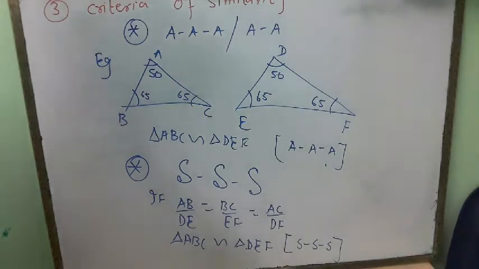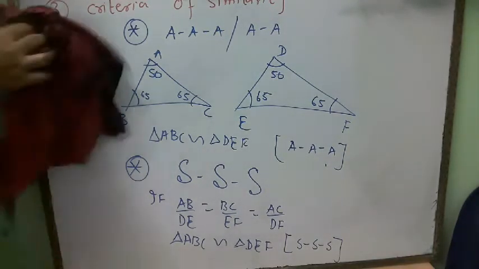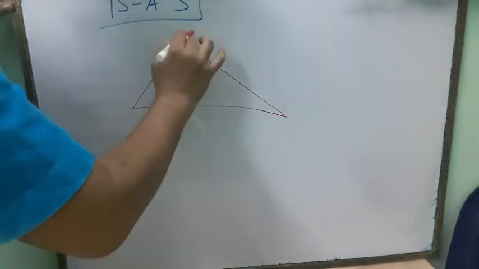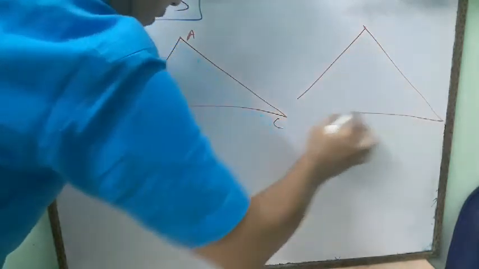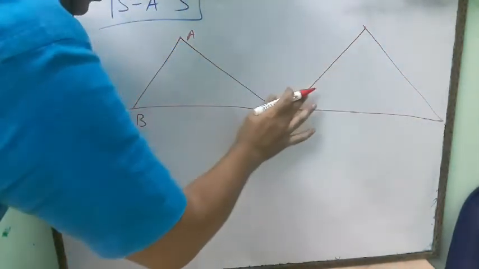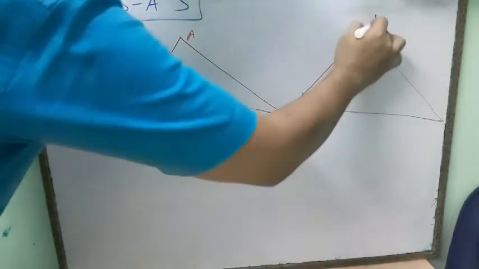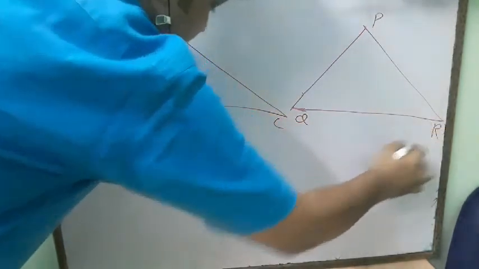Now the third and the last criteria is SAS criteria. SAS. What does it mean? See the triangle. First of all, see the triangle. Suppose this is triangle ABC and this is triangle PQR.